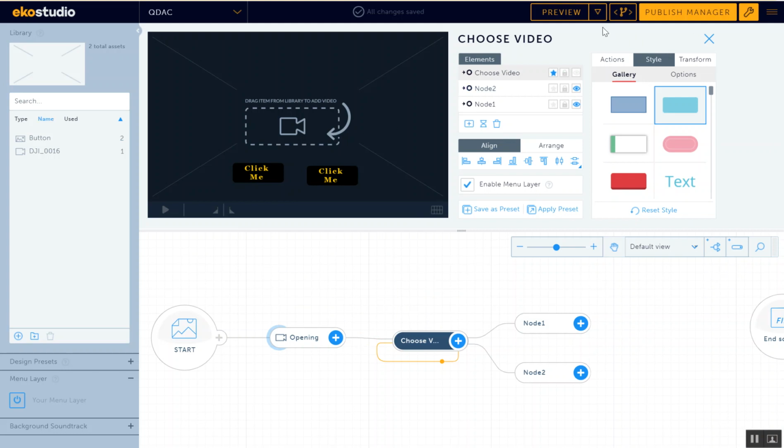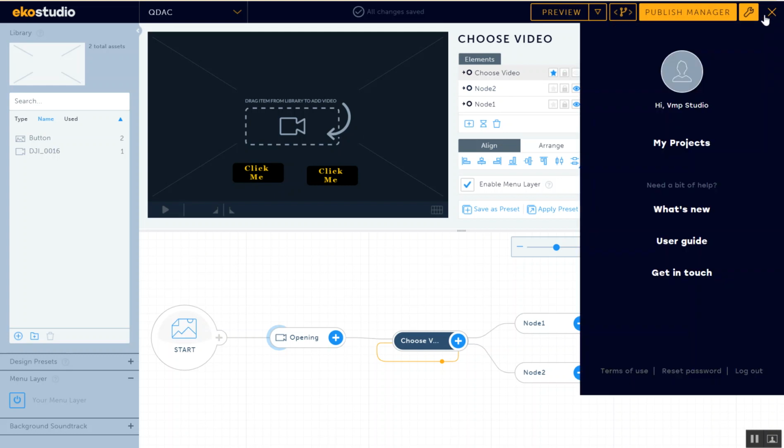I've shown you preview. There's some advanced settings. If you want to be too geeky, you can go inside there and anchor with code. And publish manager, you publish it. I'm just going to go to my projects, go to the other one, and show you how to build the tree.